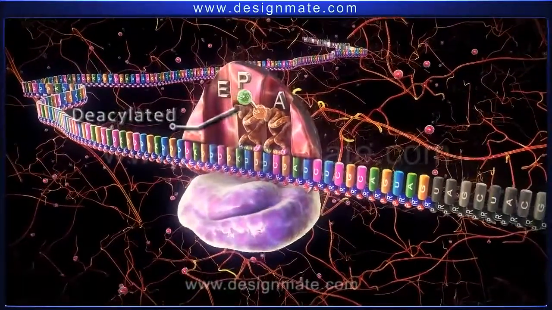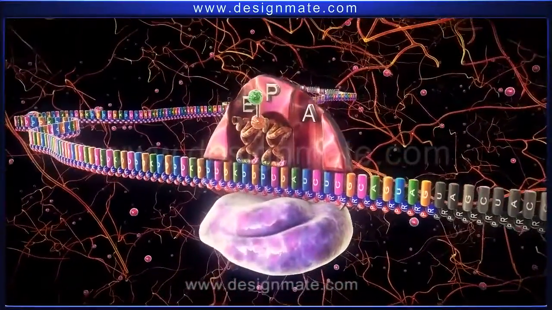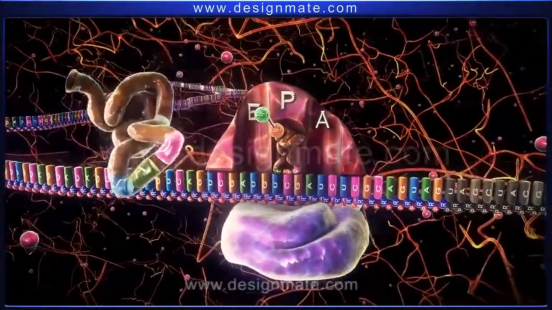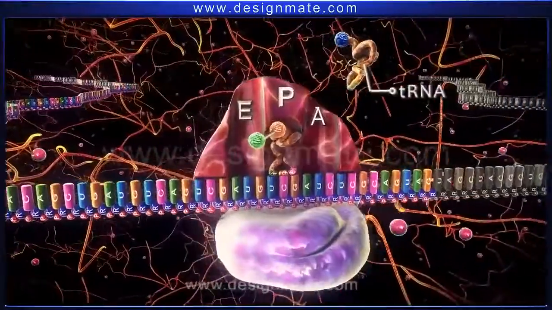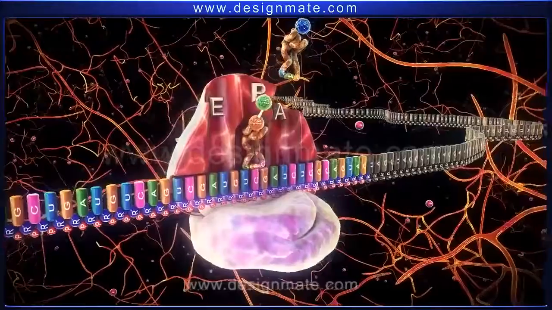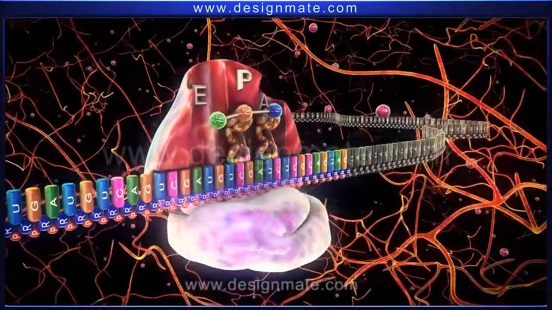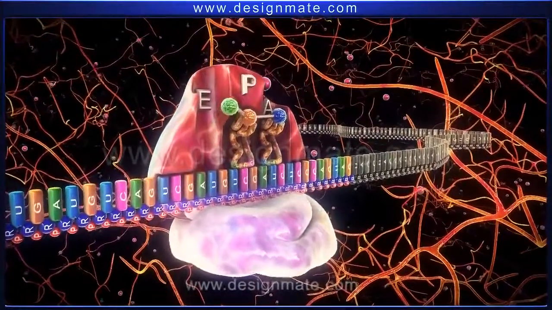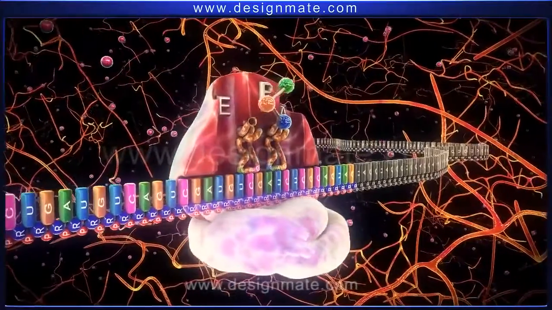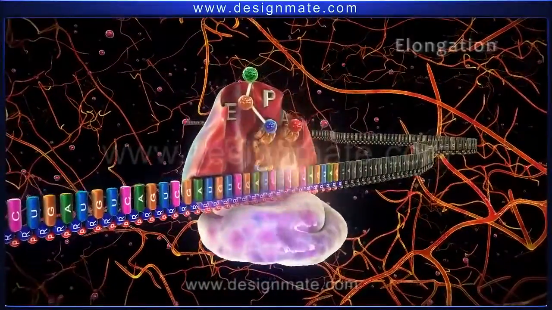The ribosome then advances a distance of 1 codon and the deacylated tRNA shifts to the E site from where it dissociates. Meanwhile, another tRNA carrying amino acid molecule attaches to the A site. This is followed by the binding of the amino acid molecules. Repetition of this process leads to the formation of an amino acid chain. This event is called elongation.